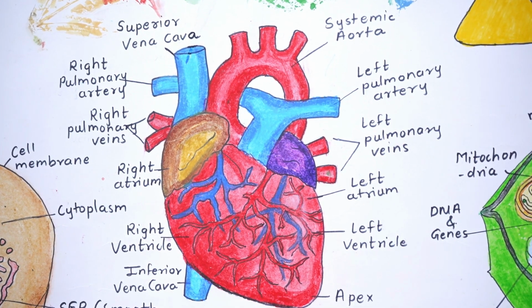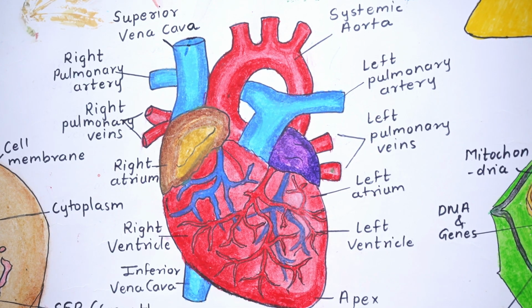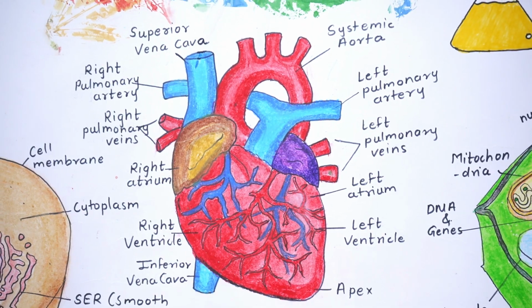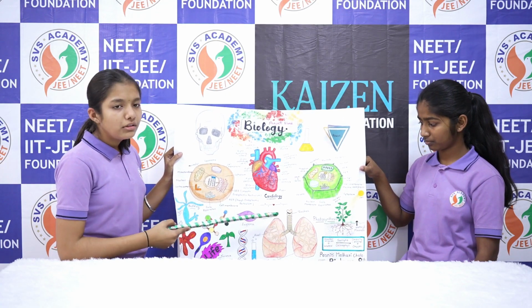This oxygenated blood goes into the systemic aorta, and this aorta supplies oxygenated blood to each and every part and cell of your body. Now I am going to explain to you about the lungs.